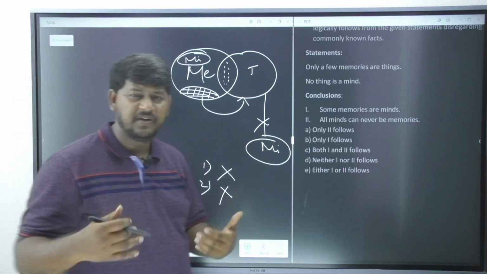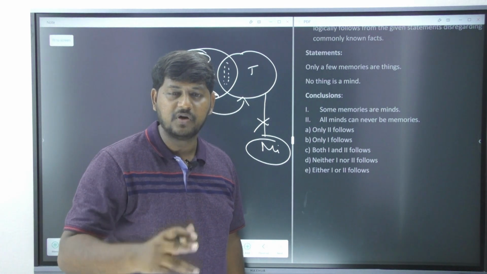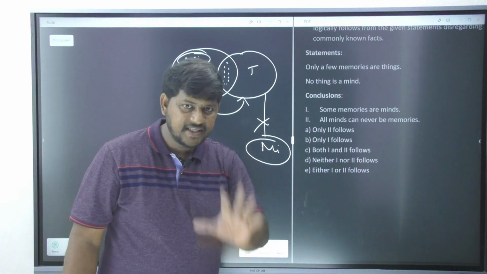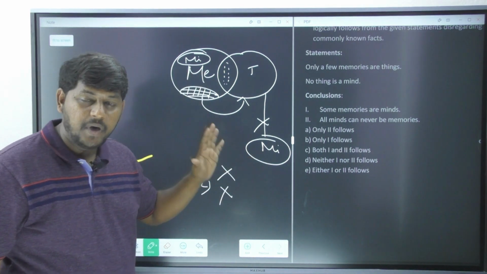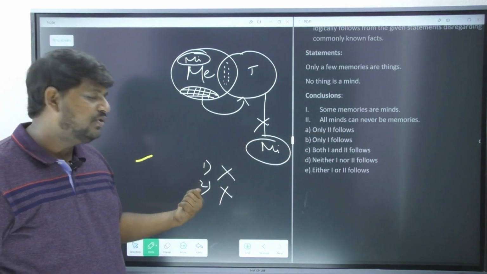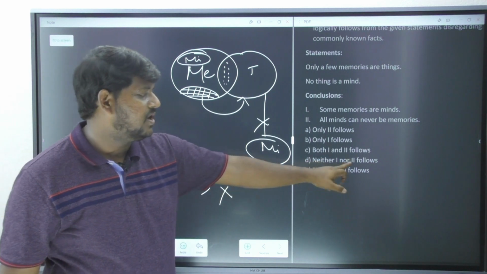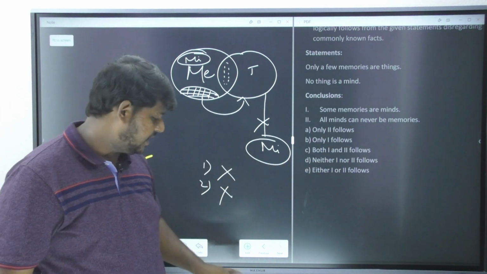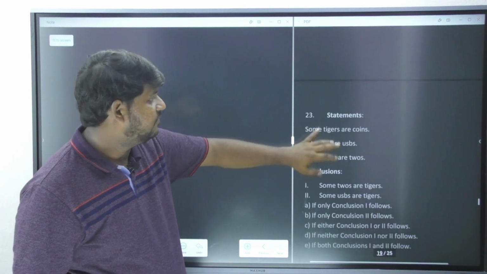So for an example, if I say 1 plus 1 is 3, are you going to accept? No, because you know the answer as 2. In the same way, when you know these two can intersect with each other, but your examiner says no, they cannot intersect, immediately you can say it is false. So my answer is neither 1 nor 2, that is option number D. Hope you understood. Let's move forward with the next question.